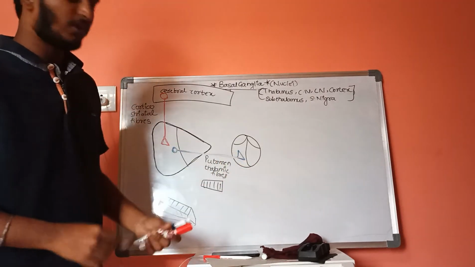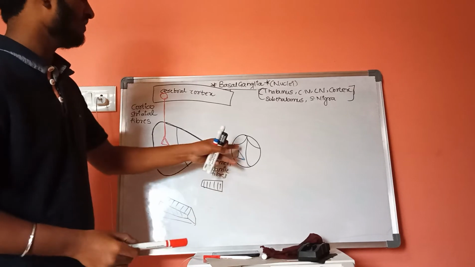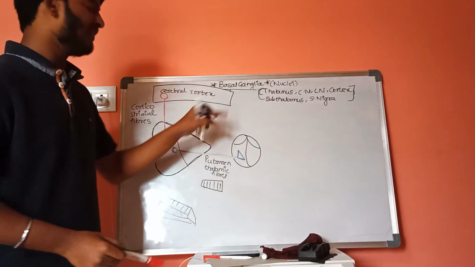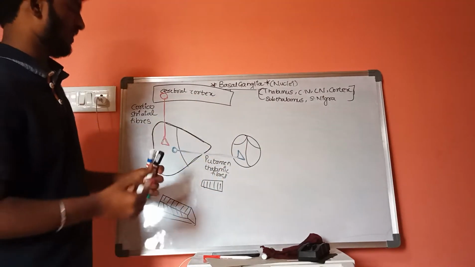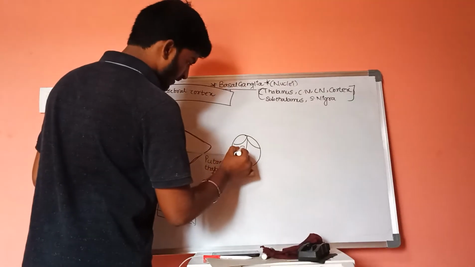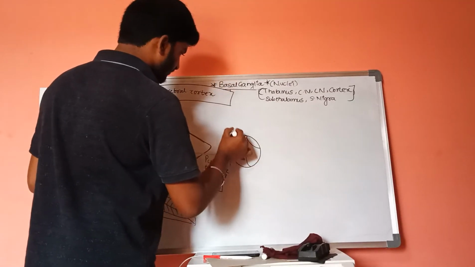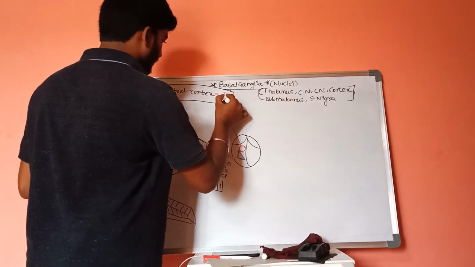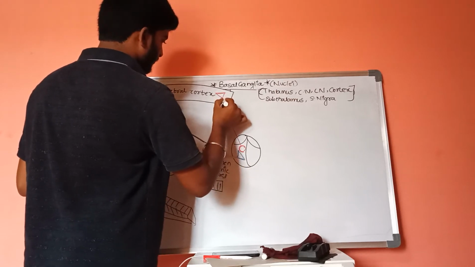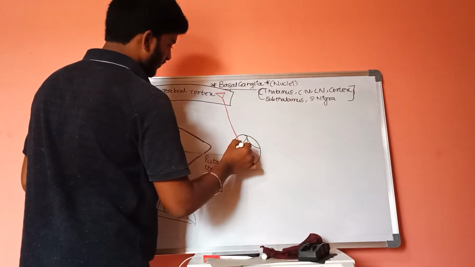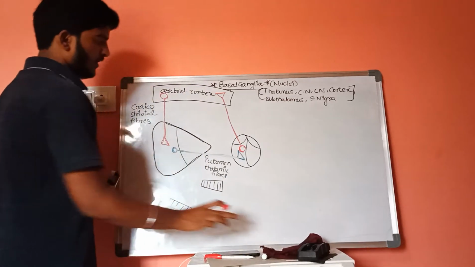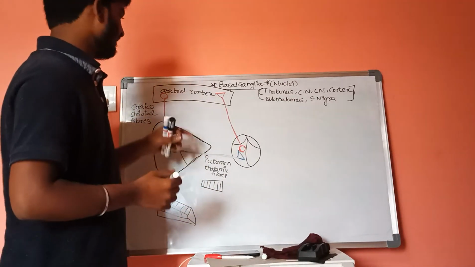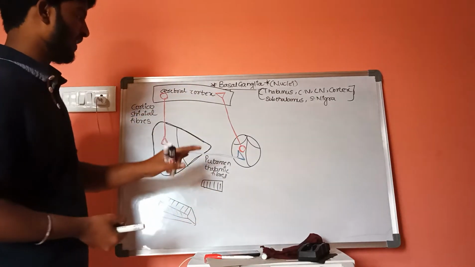And there is one more fiber which is arising in thalamus and will be ending in the cortex. There are three types of fibers.